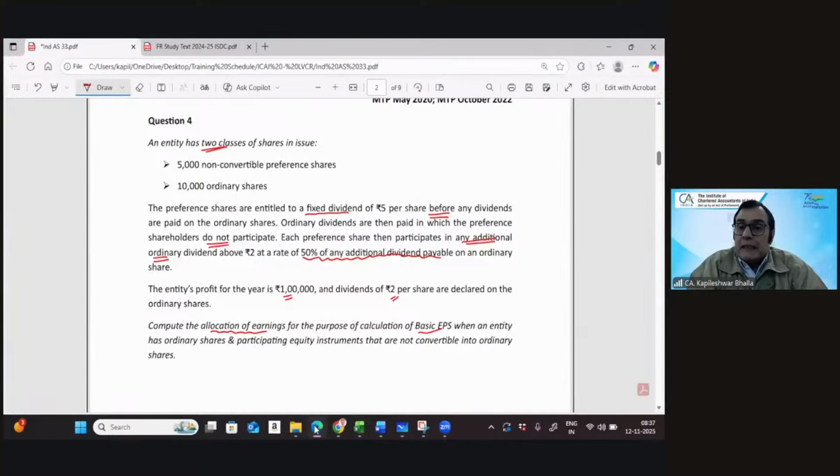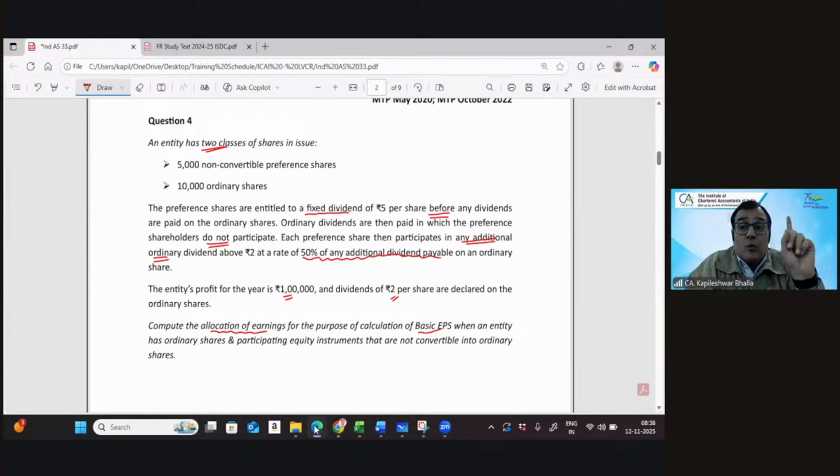It says each preference share is going to get additional dividend above 2 rupees at the rate of 50% of any additional dividend. So can I say if the ordinary share gets 1 rupee, then the preference share gets 0.5? So can I say the undistributed earnings will be distributed 2:1 per share? Is the thought correct?